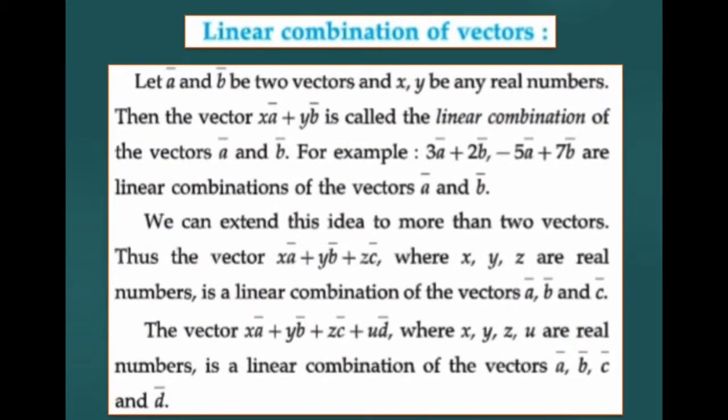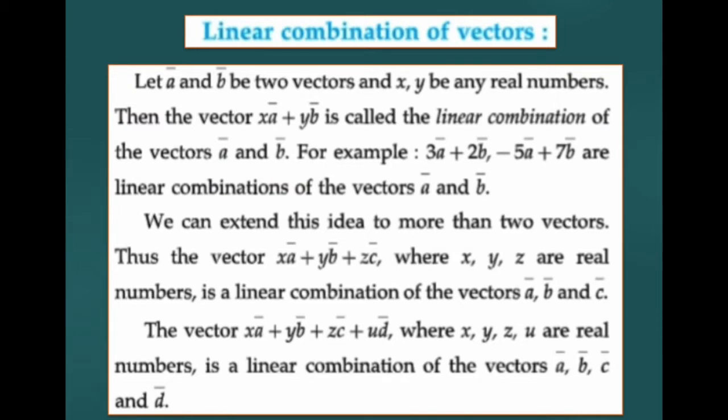So we use a linear combination of vectors. What is a linear combination? Let a bar and b bar be two vectors and x, y be any real numbers. Then the vector x a bar plus y b bar is called the linear combination of vectors a bar and b bar. So when we write two vectors and their sum, that sum is nothing but the linear combination.